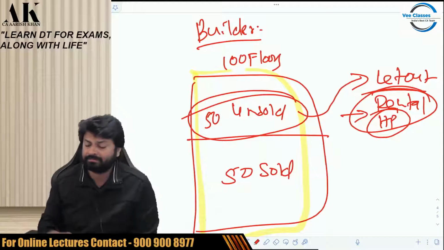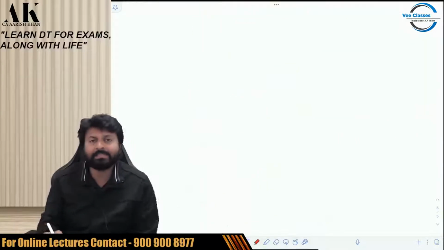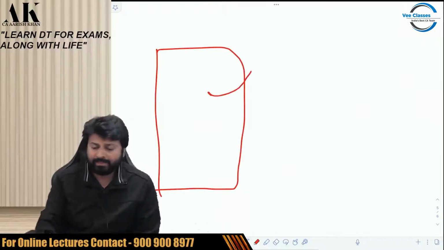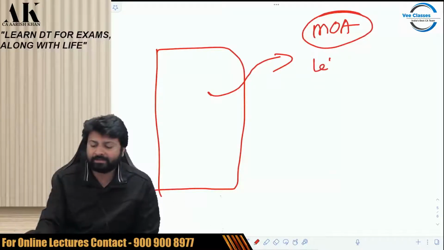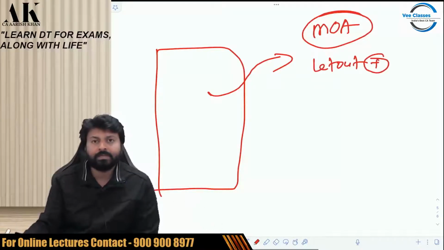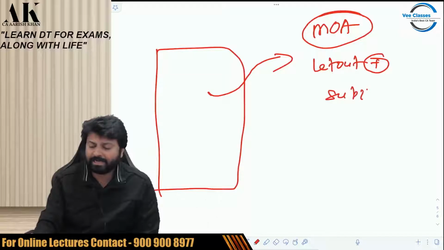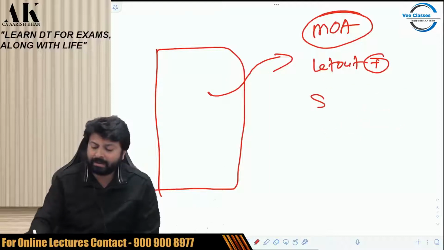Please be very careful. Now, as against this, there was one assessee who purchased a building, and then after purchasing the building, he wrote in his memorandum of association, he's a company, that my main objective is to let out. They have written in the memorandum of association that their main objective is to let out property, plus their substantial income comes from letting out.